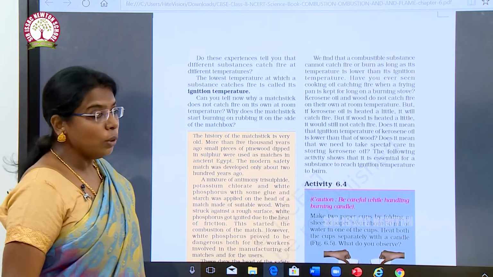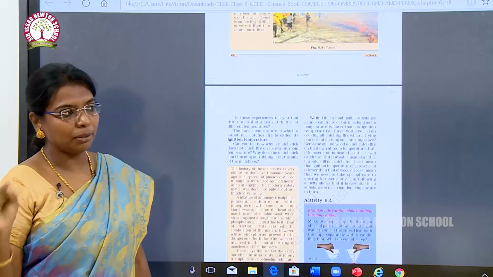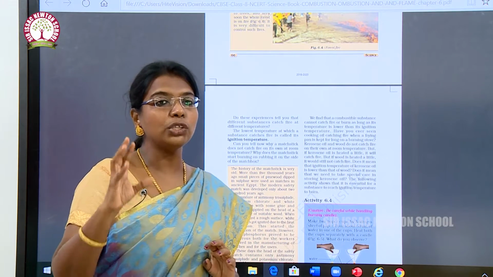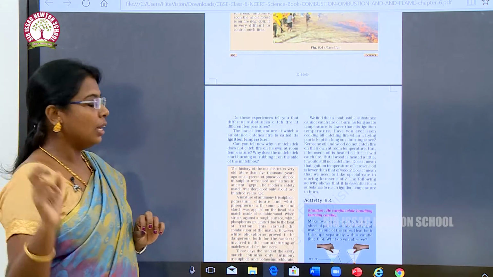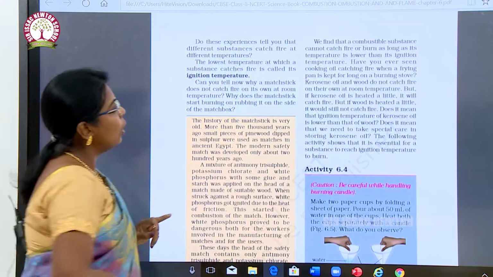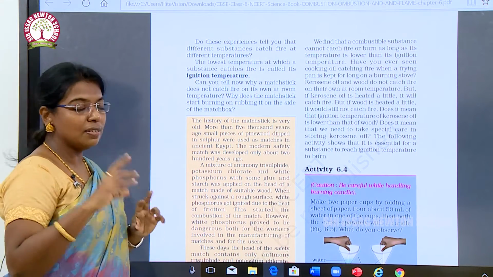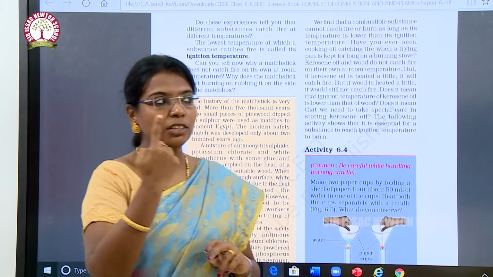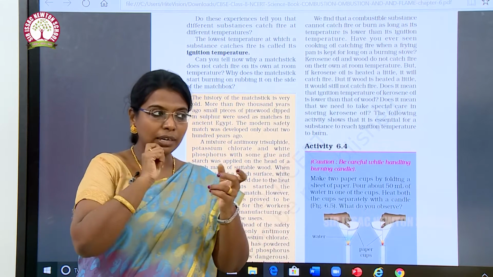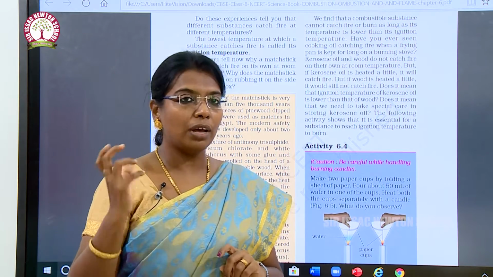The lowest temperature at which a substance catches fire is called its ignition temperature. Can you tell now why a matchstick does not catch fire on its own at room temperature? Why does the matchstick start burning on rubbing it on the side of a matchbox? If we keep a matchstick alone, will it catch fire? It will not. But when it is rubbed against the side of the matchbox, it will undergo combustion.